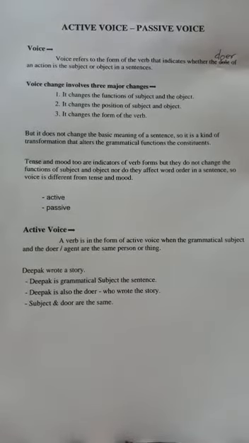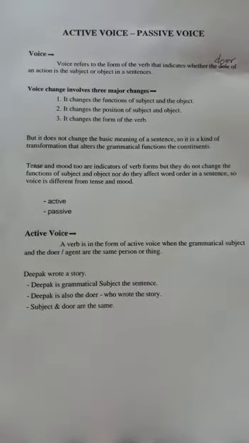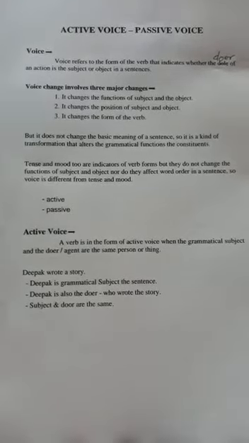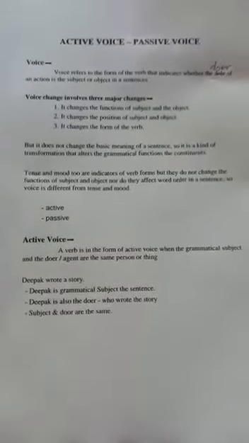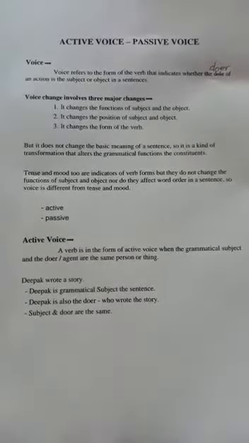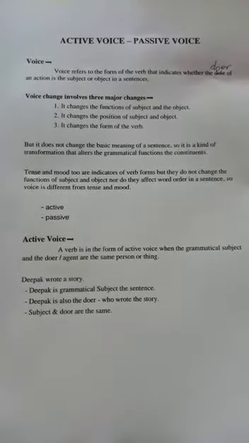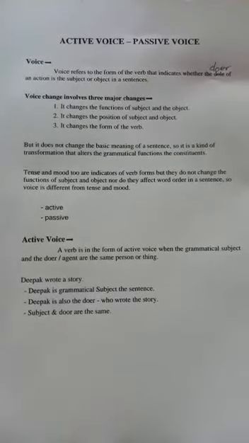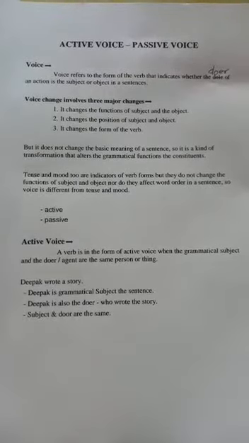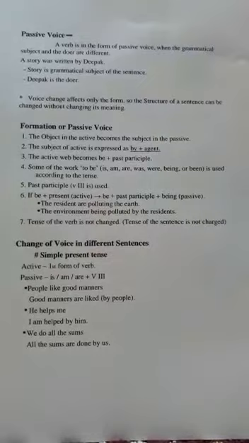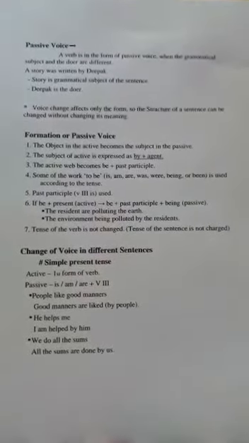Here in this sentence, Deepak is the subject and the action, that is writing of the story, is done by the subject. Deepak is the grammatical subject and Deepak is also the doer who wrote the story. So subject and doer are the same. So this sentence is said to be in active voice.